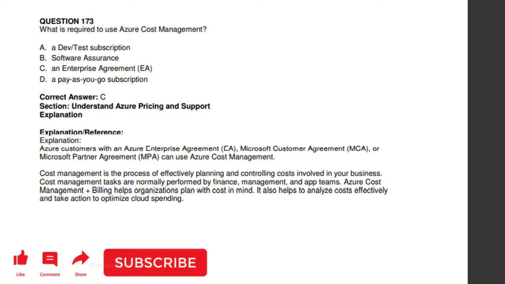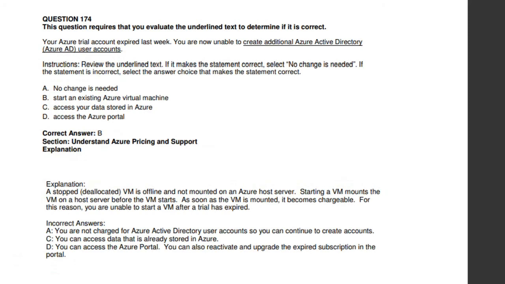Okay, so moving to the 174th question. The question requires that you evaluate the underlined text. You know this kind of question will be coming. So here, review the underlined text and make sure it is correct. Okay, so what is the question over here? If the statement is correct, select the answer. Your Azure trial account expired last week, so you are unable to create additional Azure Active Directory.